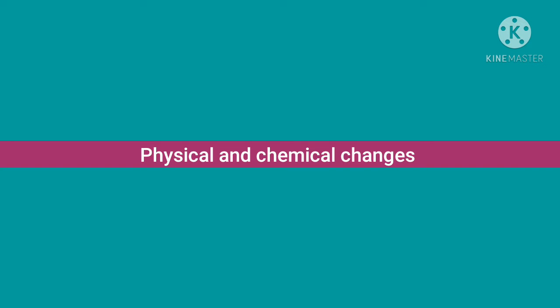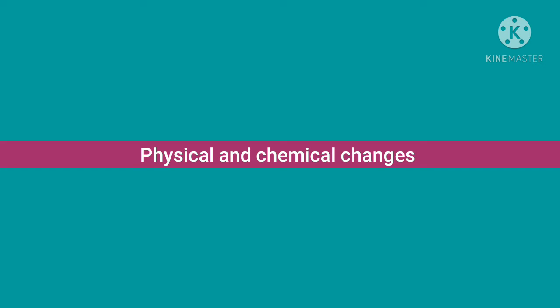Physical and Chemical Changes. Children, before we start the chapter Chemicals and Chemical Changes, first we discuss physical and chemical changes. Physical changes are those in which the physical properties like size, color, texture, state, etc. get changed. Such changes are physical. In physical changes, no new substance is formed.